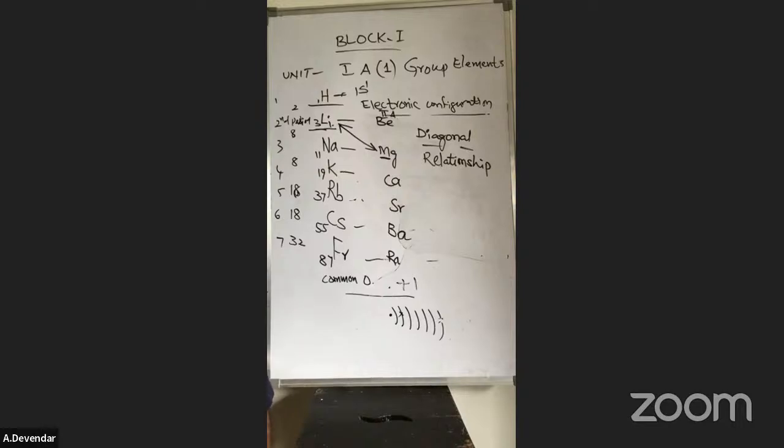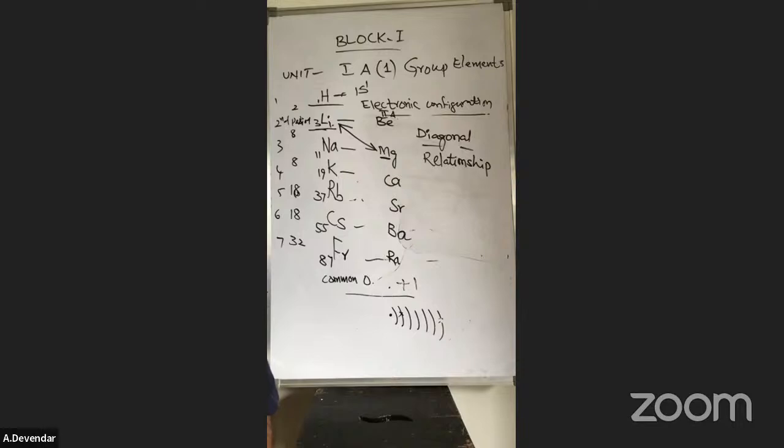These are the similar properties. Both are hard metals: lithium is a hard metal, magnesium is a hard metal. So out of 6-7 points, you can remember at least 4-5 points. Why? Because from the examination point of view, there are 5 marks.